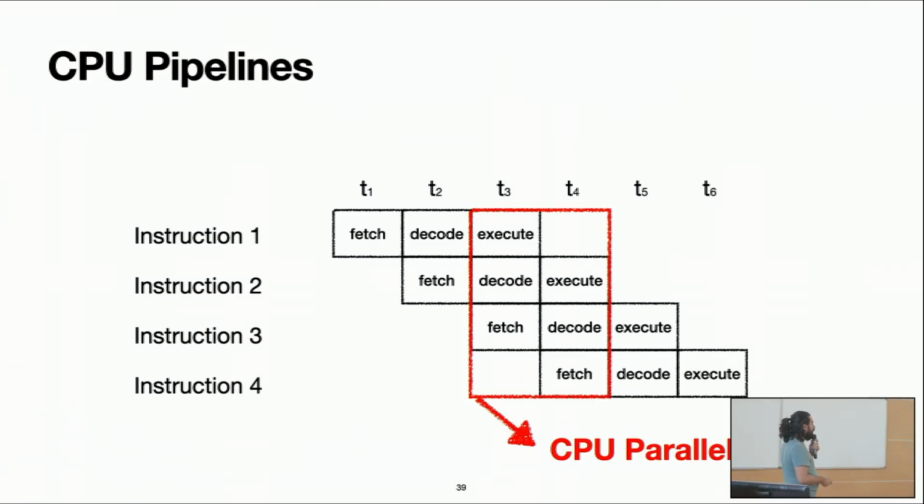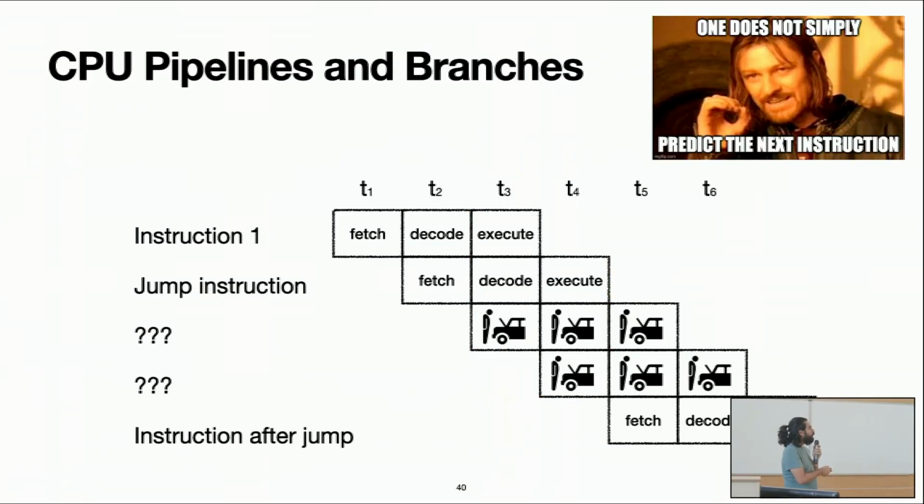Now what happens is that sometimes, when we have a jump instruction, we don't know what is the next instruction, because we don't know if the jump will succeed or not, if the conditional branch will succeed or not. Maybe we will know what is the next instruction when we finish executing the jump instruction.